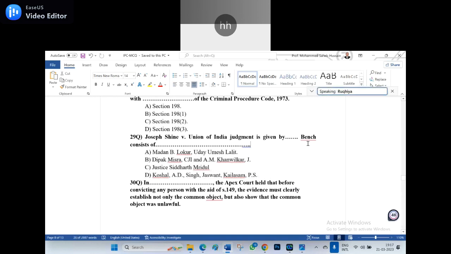Which bench consisting of whom gave the Joseph Shine versus Union of India judgment?